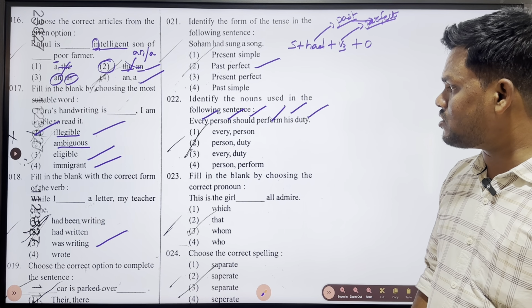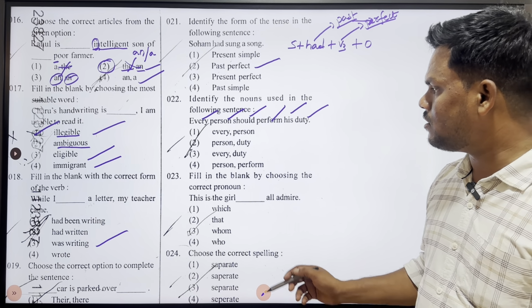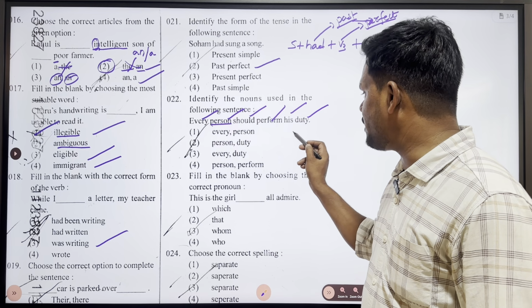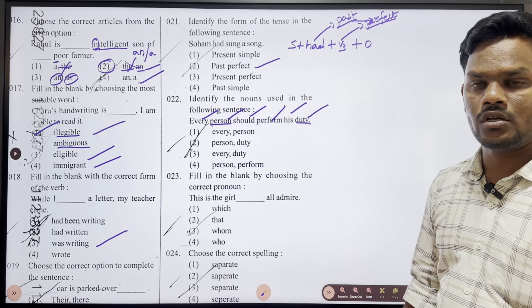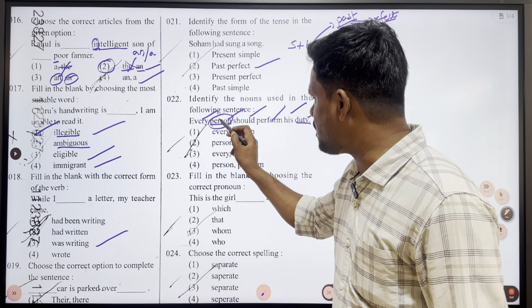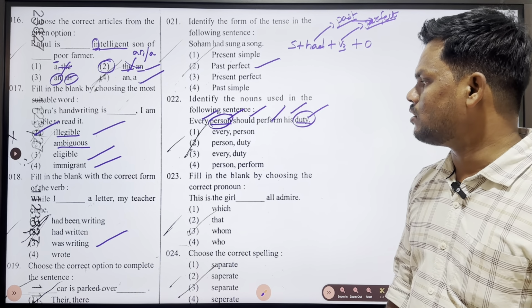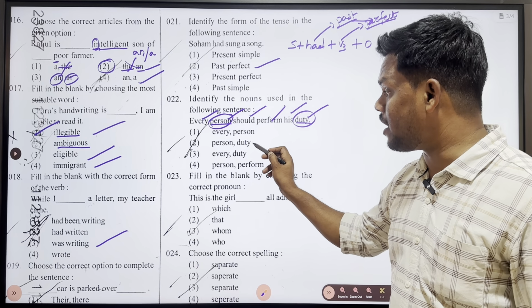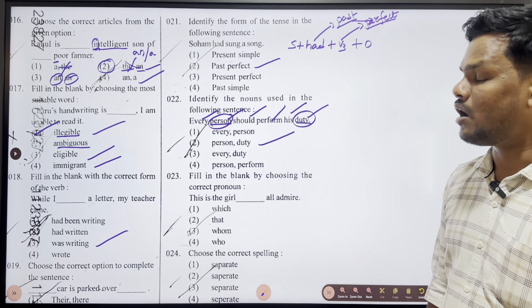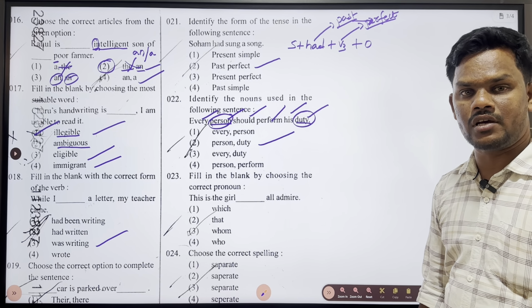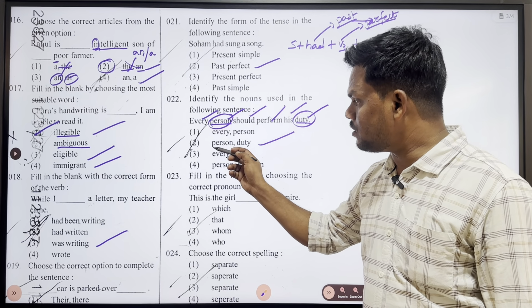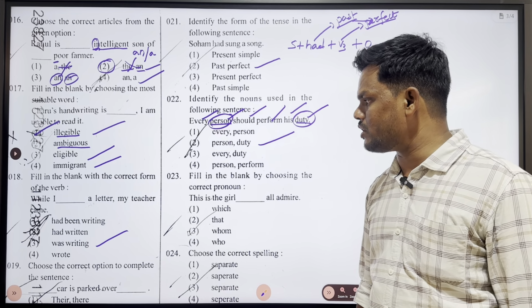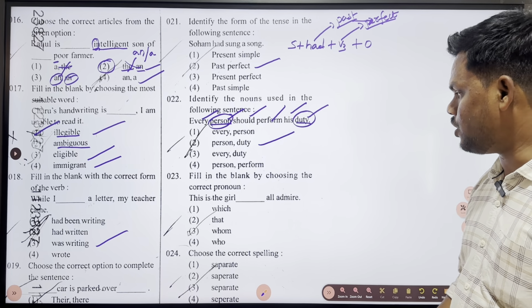So what are the 2 nouns in this sentence? Number 1 is person and the other one is duty. So we can take person and duty as nouns. The obvious answer for this question is person and duty.